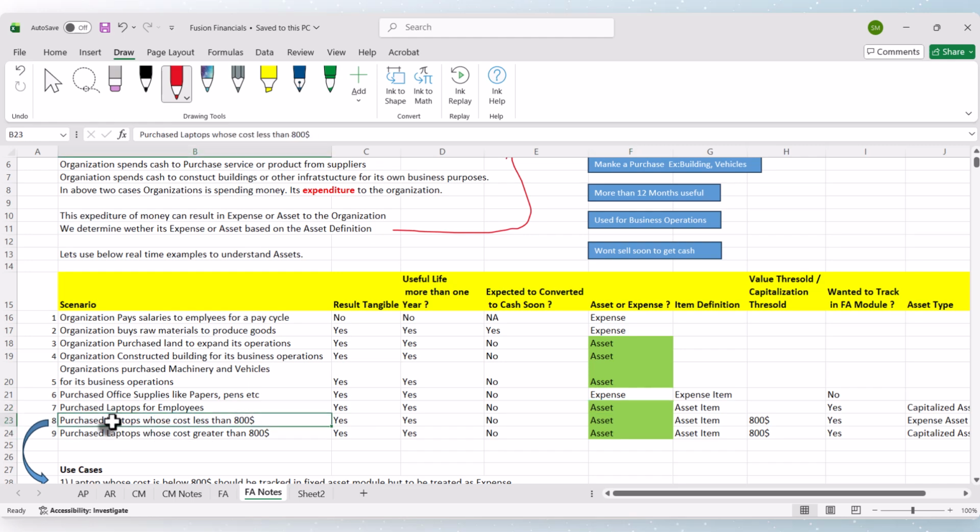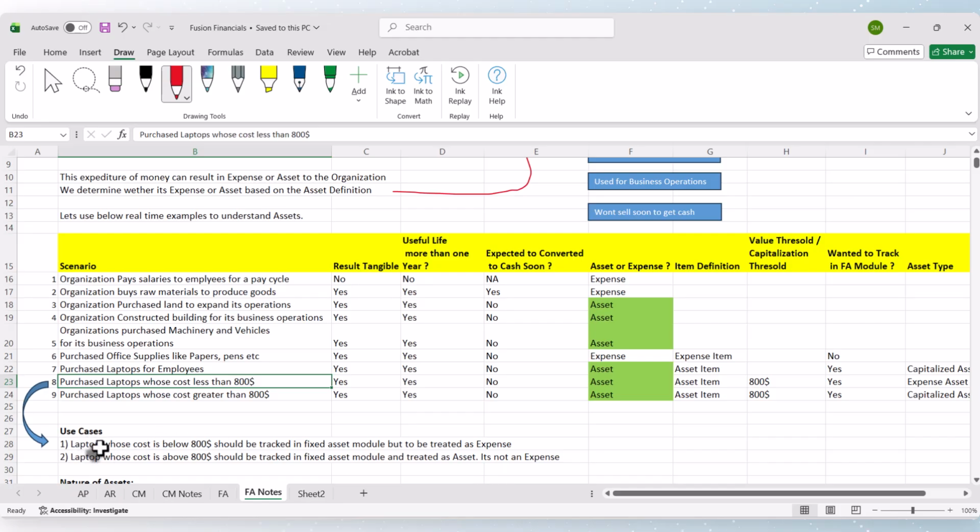Coming to the next scenario, now let's assume we have a business case: a laptop whose cost is below $800 should be tracked in the fixed asset module, but to be treated as an expense. If the organization buys a laptop whose cost is $500, it is less than $800, then we have to track it in fixed assets, but it should be treated as an expense, not a fixed asset. The other scenario is, if you buy a laptop whose cost is more than $800, it has to be tracked in the fixed asset module, and it has to be treated as an asset, not an expense.